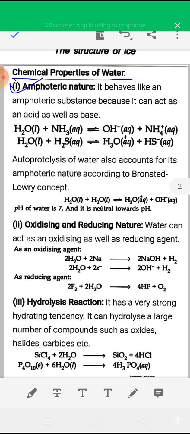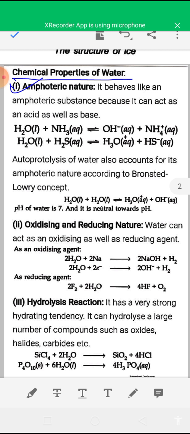So in this reaction it is showing basic nature. And when H2O reacts with H2S, it forms H3O plus and HS minus. That is acidic nature. So H2O can act as an acid as well as a base.